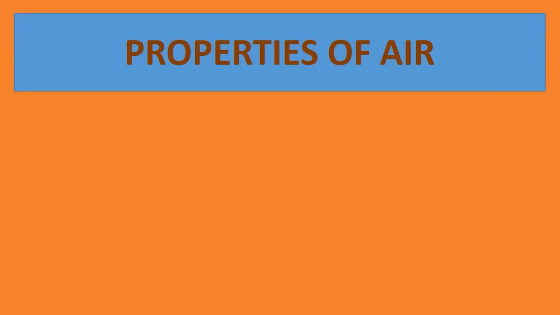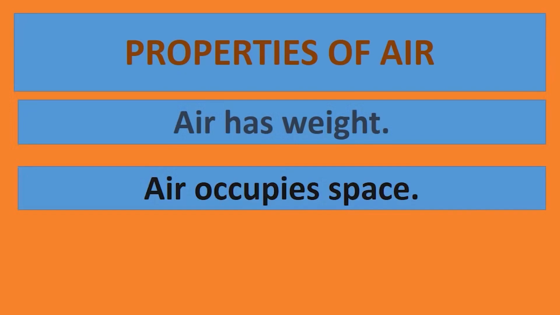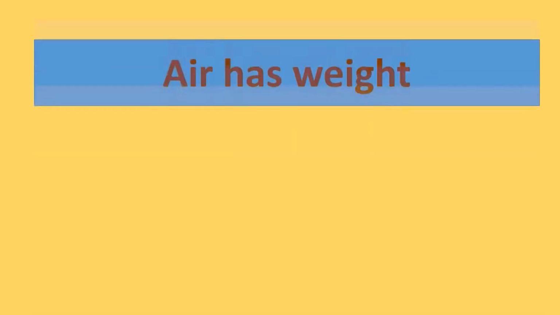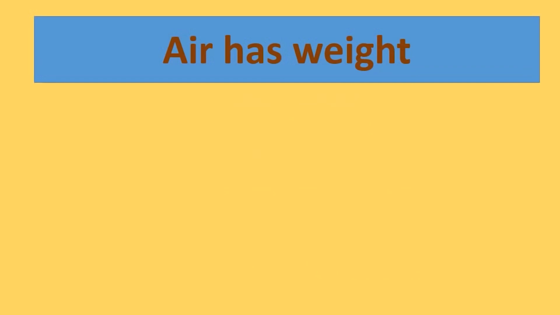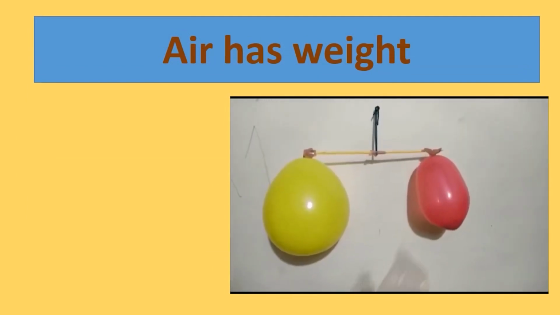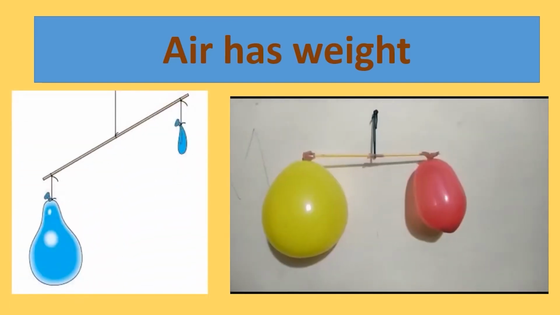Let us discuss properties of air. Air has weight, air occupies space, and air exerts pressure. Air has weight. To prove this, we will blow two balloons and tie them at the ends of a stick. Balance the stick by shifting the position of the balloons. Now prick a balloon and let the air escape from it. What happens when all the air escapes? The stick tilts towards the air-filled balloon. This shows that air has weight.